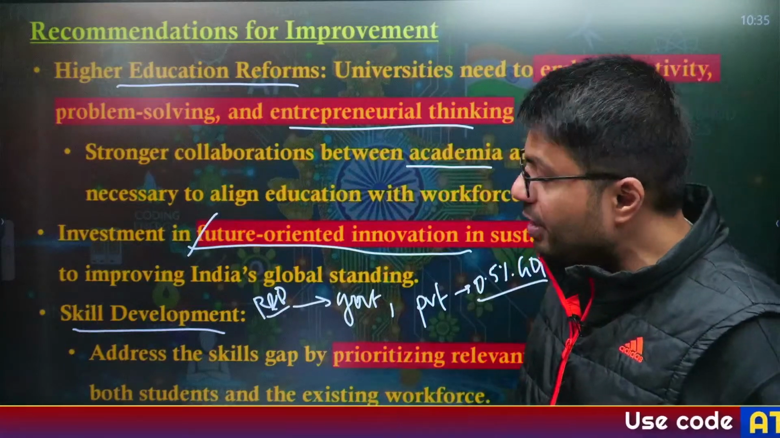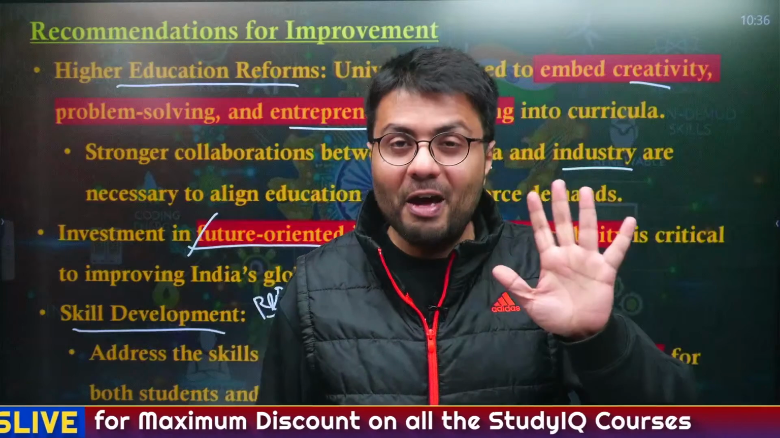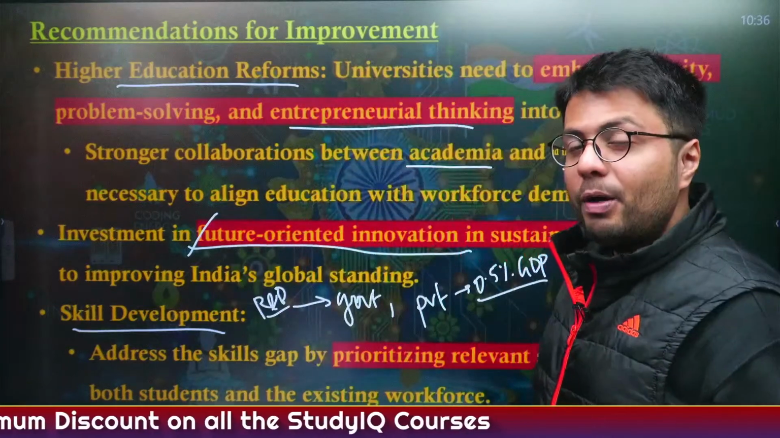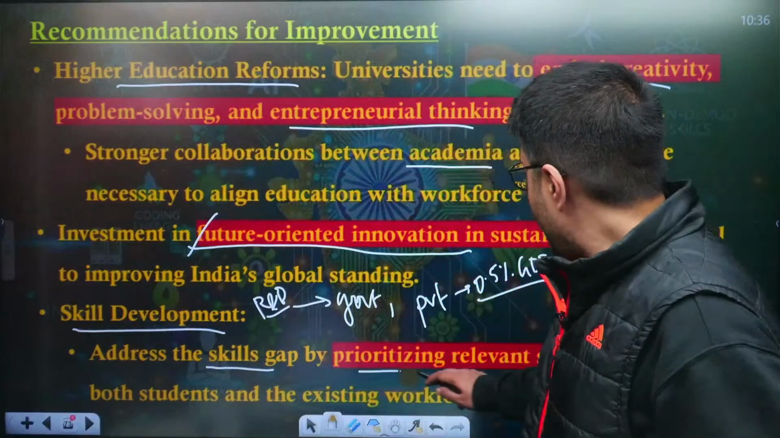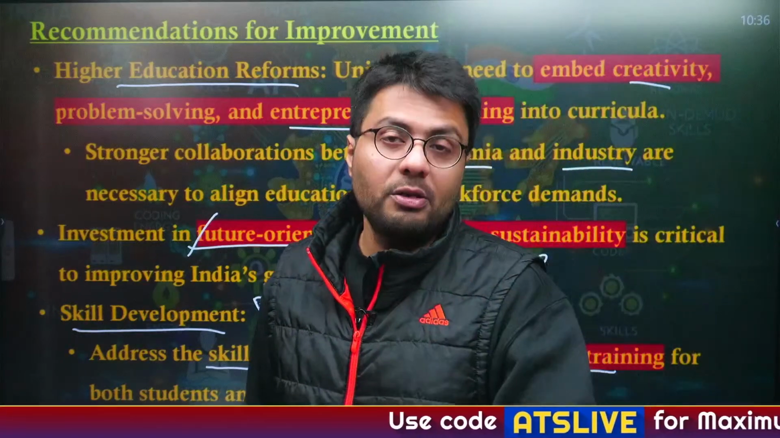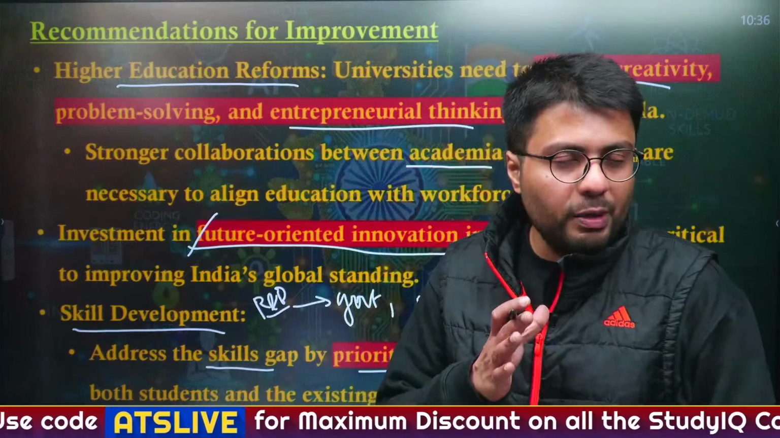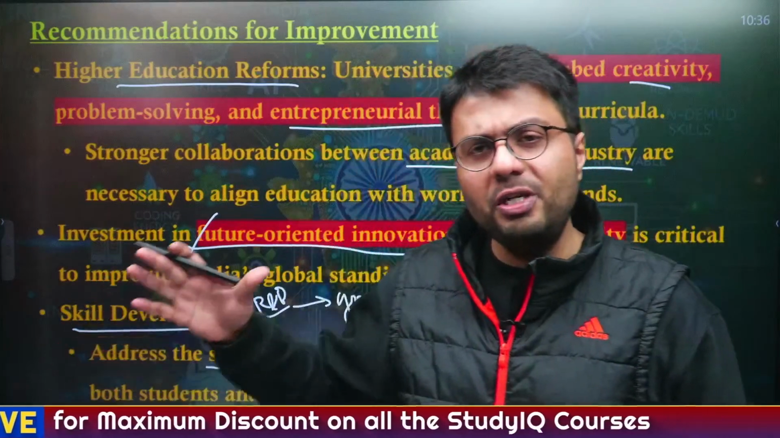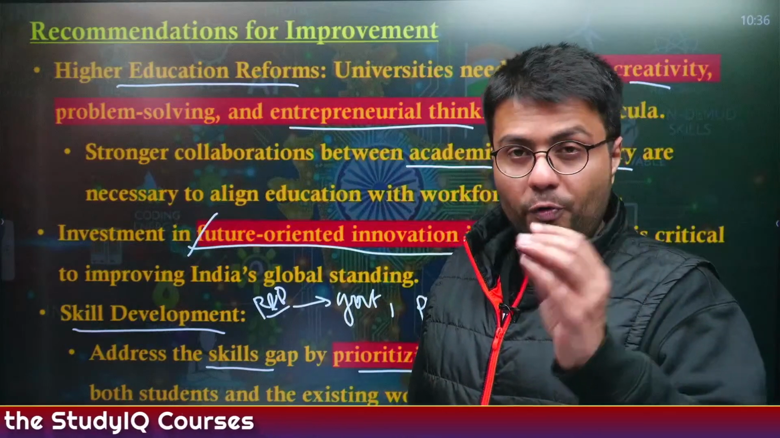Further, there is also a need to develop the skill level of the Indian workforce. As I have already told you in the last slide, the number of people in our workforce who are skilled is just 15%, whereas as far as formal skilling is concerned, they are just 5%. So, we need people to undertake skill training and development, which will help address the skill gap, and it will also prioritize the relevant skill training which is demanded by the industry in general. So, these kinds of measures, that is higher education reform, investment in future oriented innovation and addressing the skill demand gap, will help the Indian economy grow further.